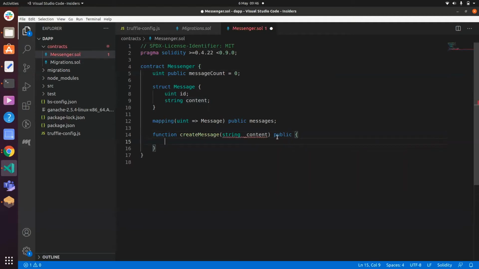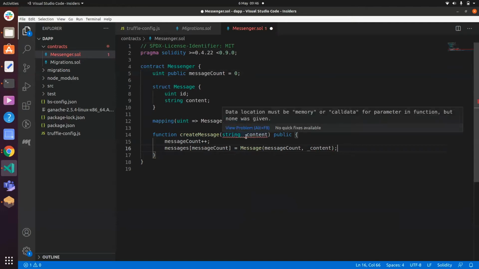So in this function, we ideally want to, first of all, increment the message count, of course. So let's do that. And then we want to update this messages object to include our newly added message. So we're going to take the messages object, we're going to take a position message count, we're going to create a message. Message, again, takes an ID. So in this case, that will be the message count. It takes a string. In this case, it will be content. And that is pretty much it, I believe. Okay, this is giving me an error.